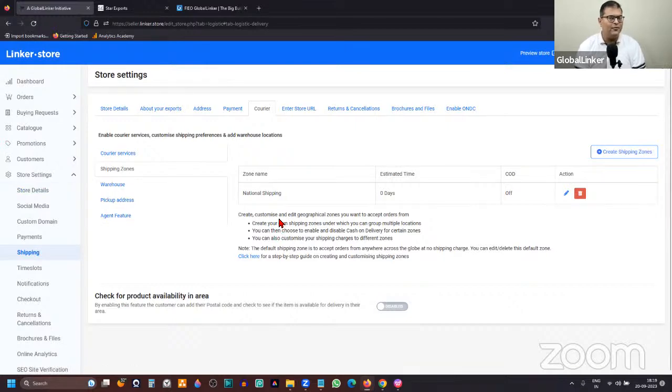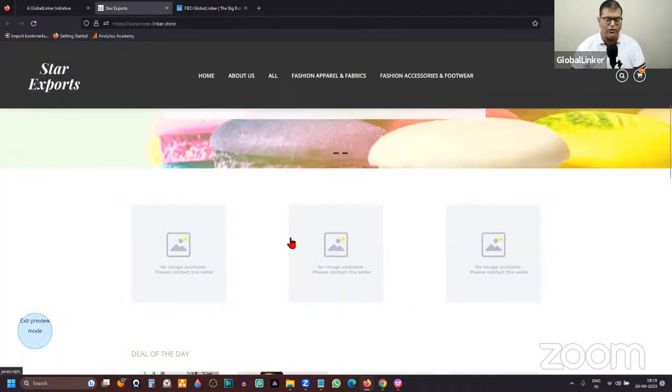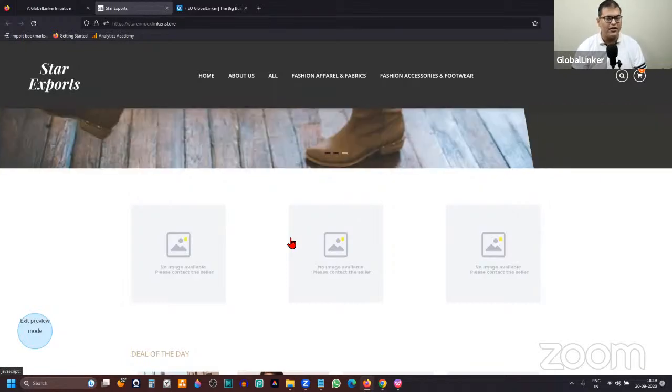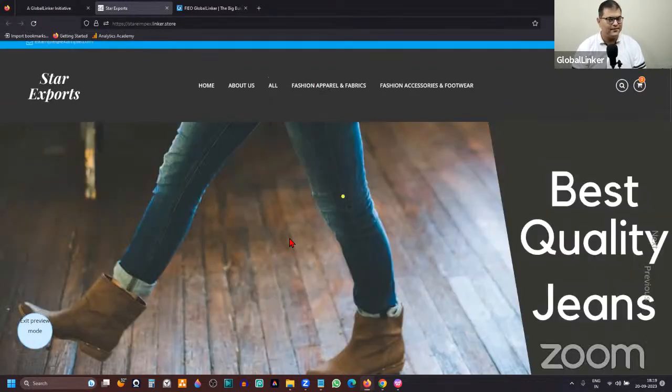You can create a beautiful looking online store. Now this is your own online store, so a lot of people just don't get this very clearly. This is your own website, although you have created it using FIEO GlobalLinker, or it is on GlobalLinker's technology backend, but this is your own entity. It is in your name. So that is why it is your responsibility to maintain it and answer to all leads, inquiries, etc., which are coming to your online store.